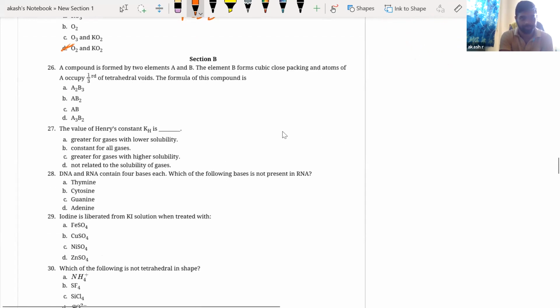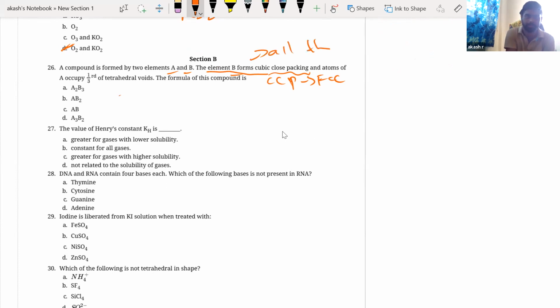Right. Next, a compound formed by two elements A and B. The element B occupies cubic close packing, right? CCP. CCP is nothing but FCC. And atoms of A occupy 1/3 of the tetrahedral voids. The formula of the compound is? Now they say that element B forms the cubic close packing, which means it is occupying all the lattice points.